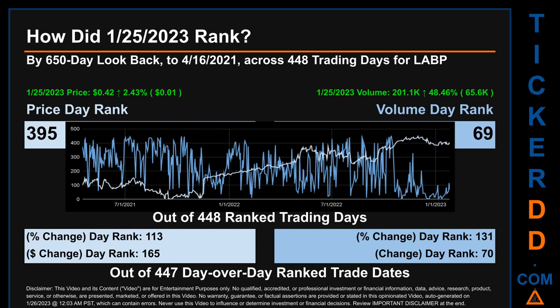The price's day-over-day percentage change, jumping 2.43% on January 25, 2023, had a day rank of 113, while its dollar difference of 1 cent had a rank of 165 when compared day-over-day across 447 trading days. Volume's percentage change and difference were ranked respectively at 131 and 70.